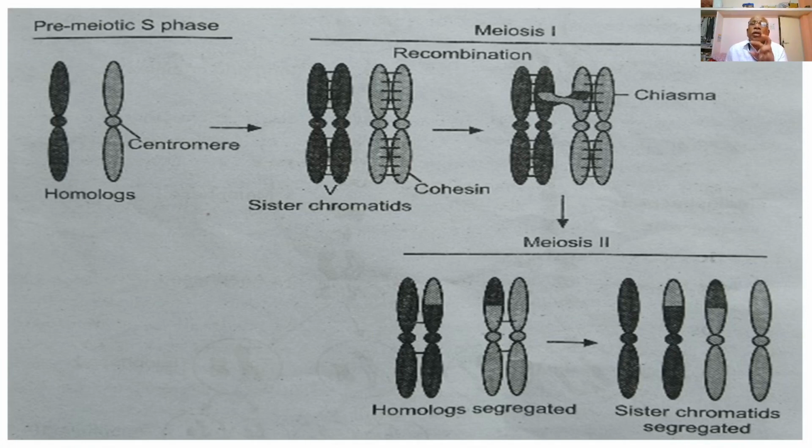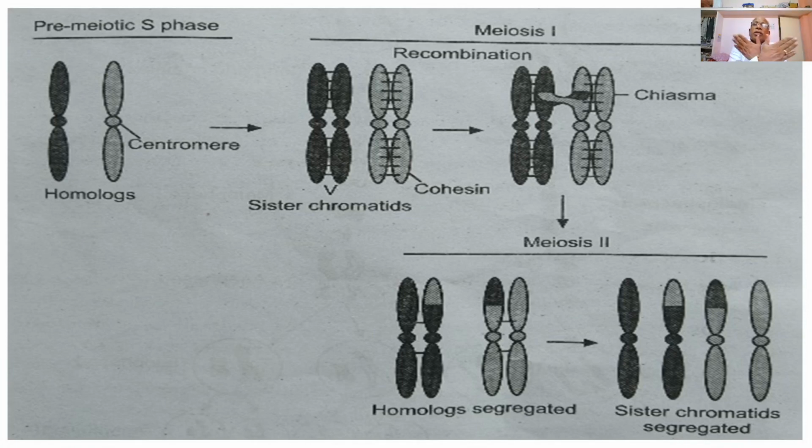So, the synaptonemal complex is thus formed, and this will hold the two homologous chromosomes together during the pachytene.